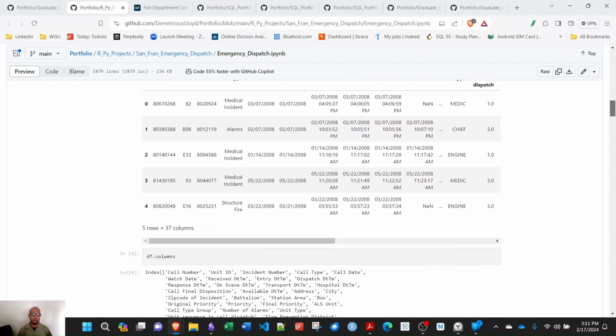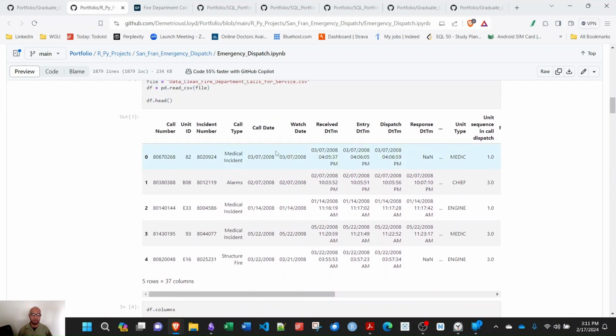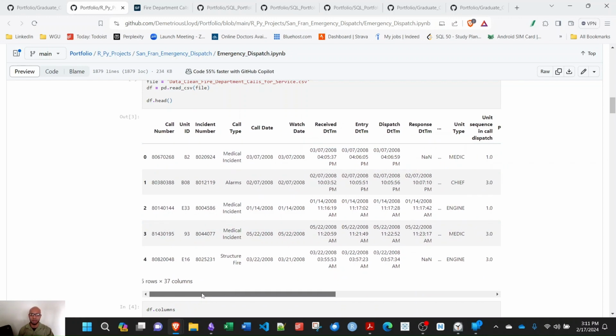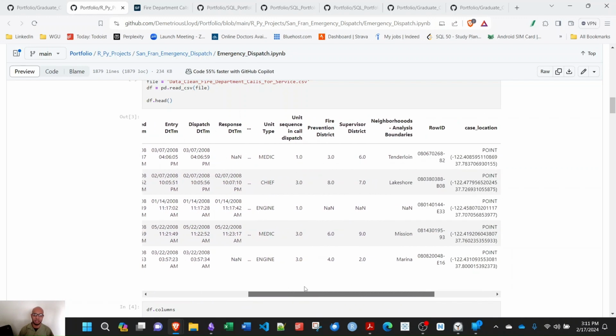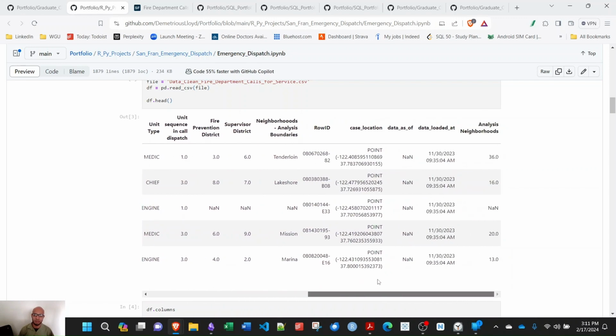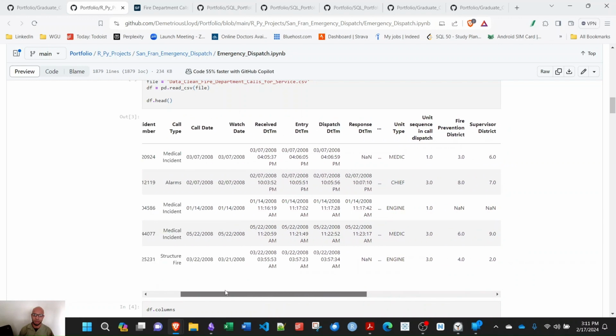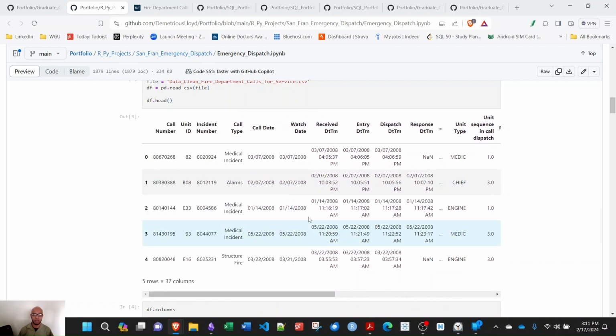And looking at the top rows here, you can see why it's such a big CSV. It's got 37 columns, if you saw earlier in the data dictionary. You'll actually have to go on GitHub and download this file if you want to see all 37 columns, but it gives you the preview here.